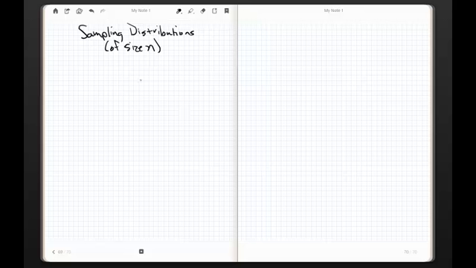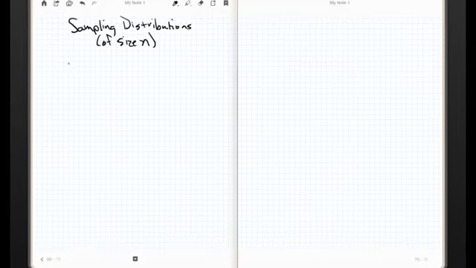Distributions. On the face of it, it almost seems too simple, but it's something very, very powerful. They're called sampling distributions, and parenthetically I wrote "of size n." I'm going to have to give you some vocabulary here, and there are four things that we're going to discuss.